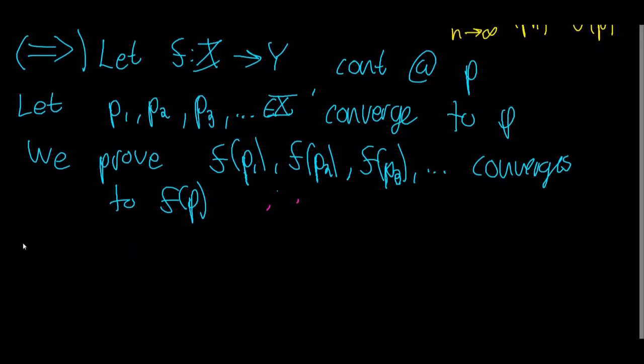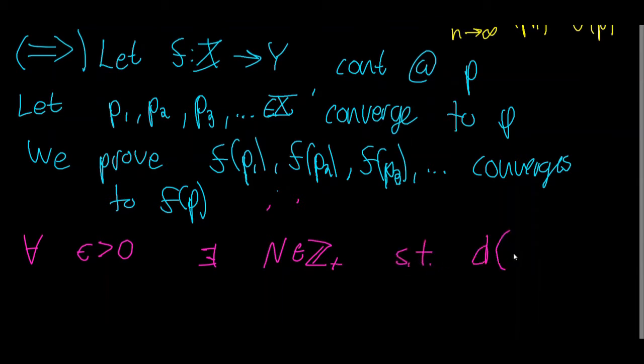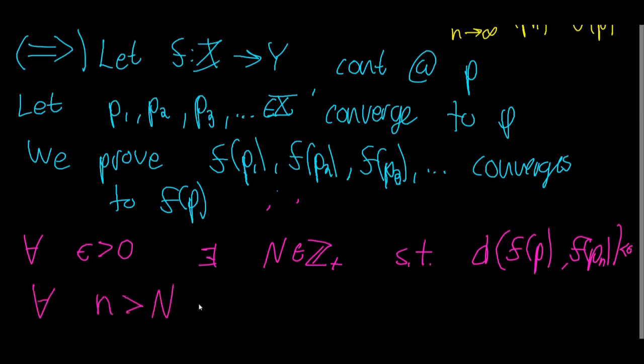So what I mean by that is this. We need to show that for any epsilon strictly greater than 0, there exists a capital N in the positive integers, such that the distance from f of p and f of pn is strictly less than epsilon for all n strictly greater than N. So every term in the sequence that comes after the capital Nth term has a distance away from f of p strictly less than epsilon.